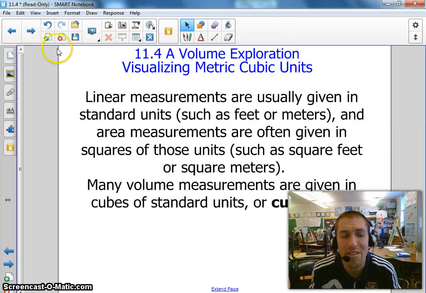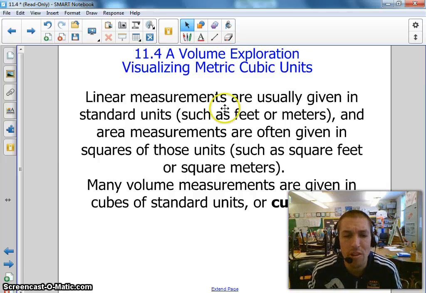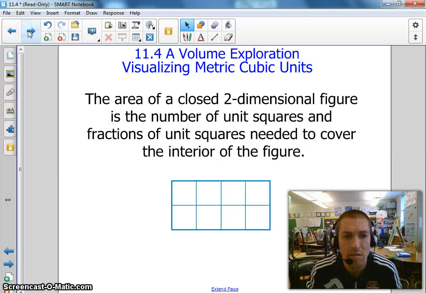Okay, linear measurements. Linear means line. So for example, finding a distance from one point to another is usually given in standard units, such as feet or meters. If I'm measuring how long from here to the camera, we would measure that in inches and feet. But if we wanted to find the area of something, how much it would take to cover, we usually use squares, such as square feet or square meters. We measured our floor in our classroom using square feet, because the tiles on the floor are square feet. Well, volume is measured in cubic units, and we've talked about that earlier.